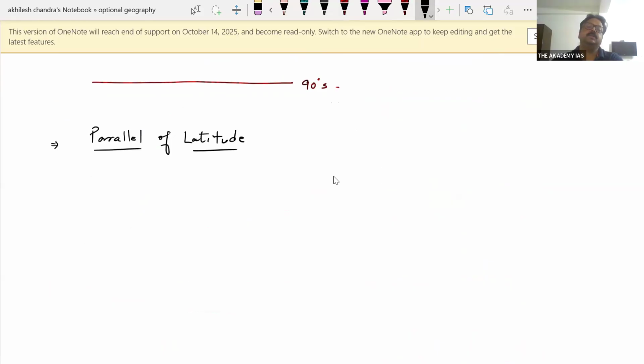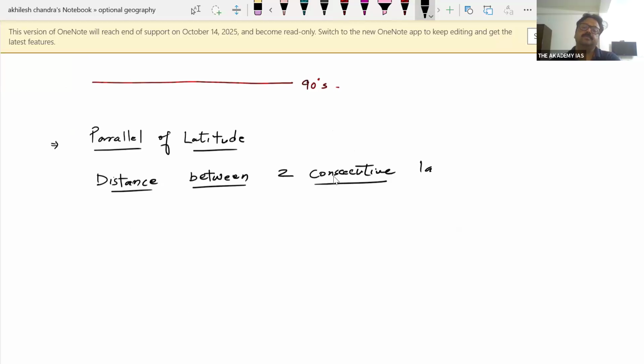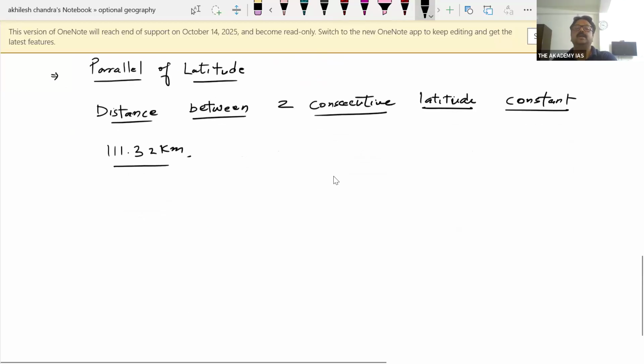Why? Because the distance between two consecutive latitudes is constant, and the average distance comes to be 111.32 kilometers. How did 111.32 kilometers come about, children?